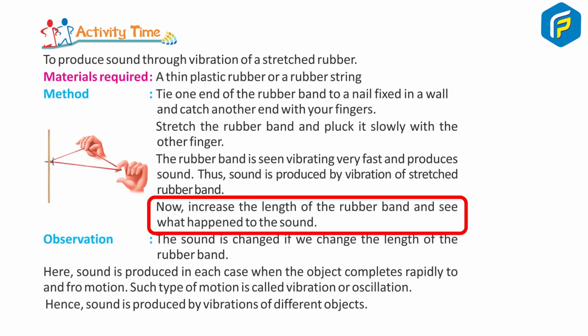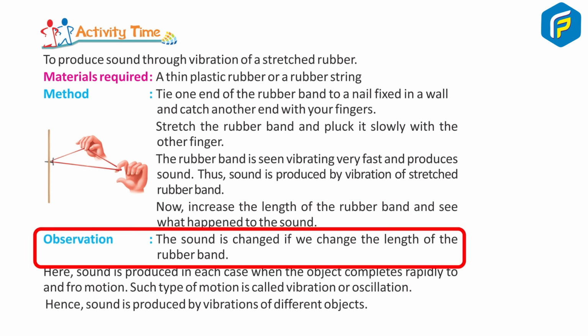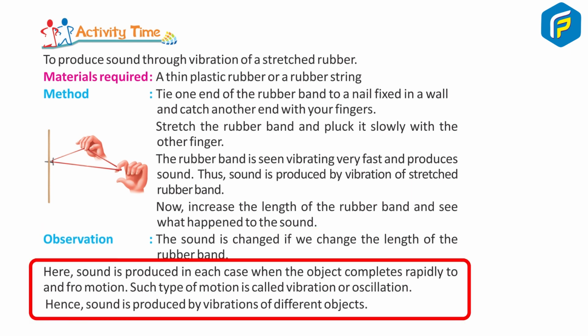Now increase the length of the rubber band and see what happens to the sound. Observation: the sound is changed if we change the length of the rubber band. Here, sound is produced in each case when the object completes rapid to and fro motion. Such type of motion is called vibration or oscillation. Hence, sound is produced by vibration of different objects.